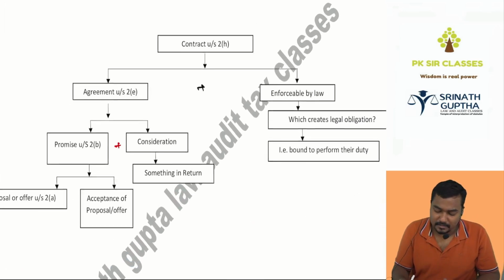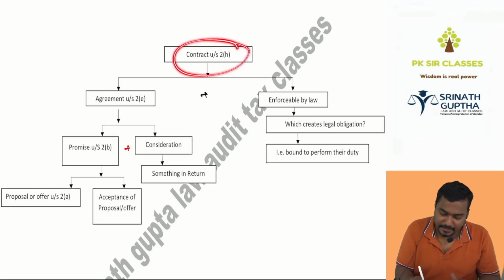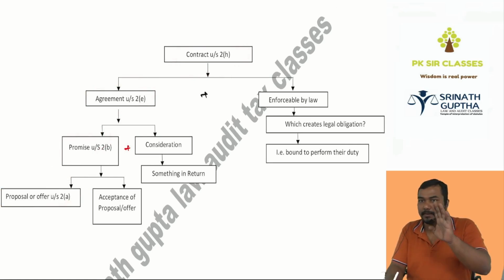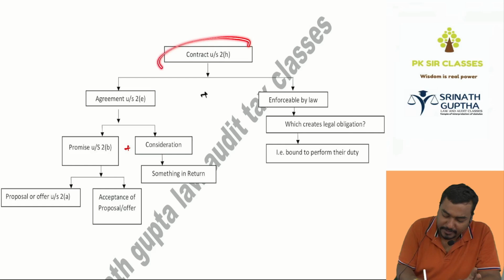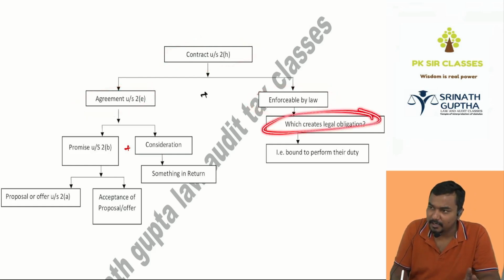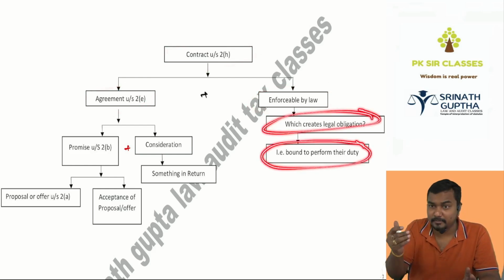So here I am summarizing all definitions: contract, agreement, promise, offer. These four definitions are like four pillars for the Indian Contract Act. So what is a contract? A contract is an agreement which is enforceable by law. Enforceability means creating the legal obligation. Legal obligation means bound to perform respective duty.